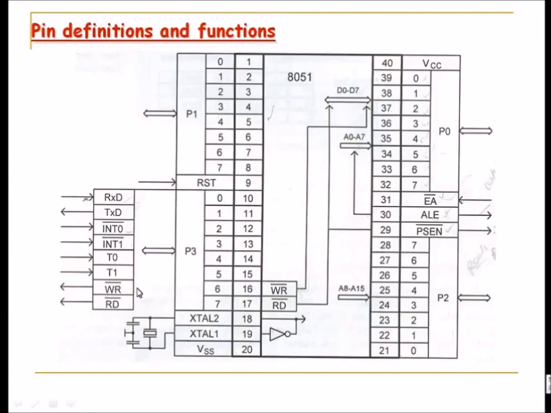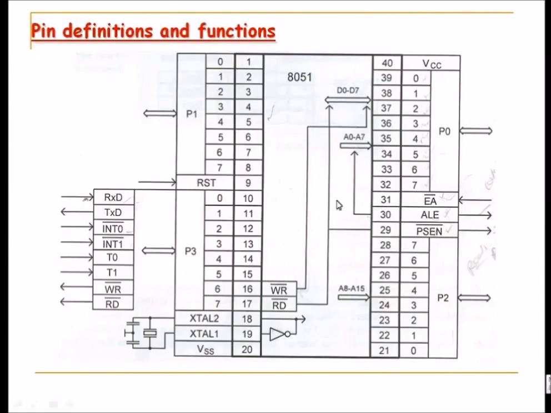These are the 4 ports which are 8 bits wide, and all 4 ports are bidirectional, and that gives you 32 I/O lines, programmable I/O lines. You can program them as input or output. And you can see that this port 0 is actually multiplexed, having address and data lines multiplexed to it. So D0 to D7, because you can write or read, the direction is given on both sides. This has something to do with the read and write operations when you are having external memory interfacing.